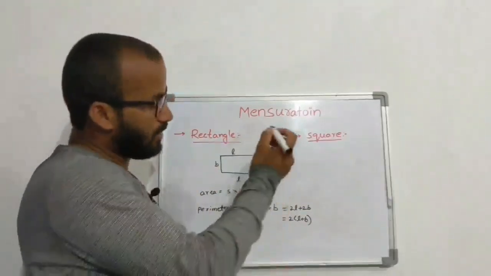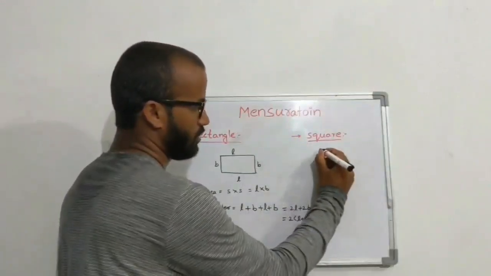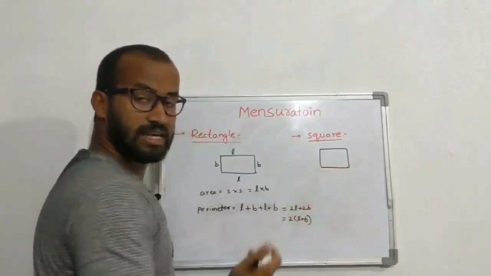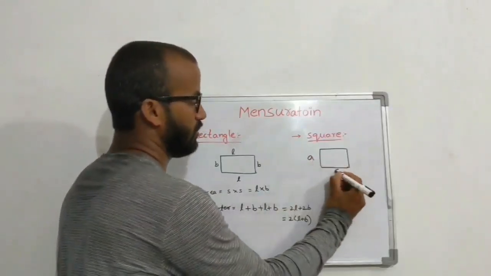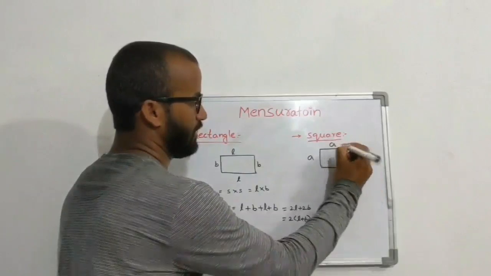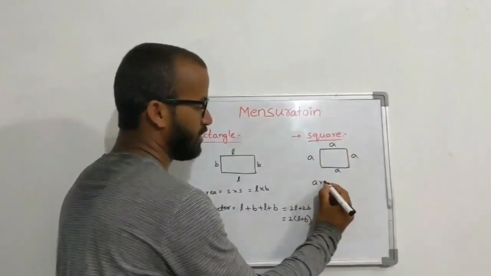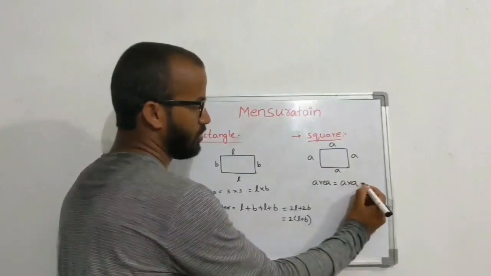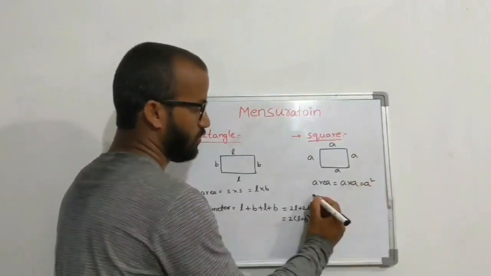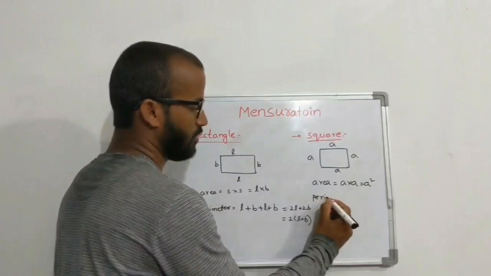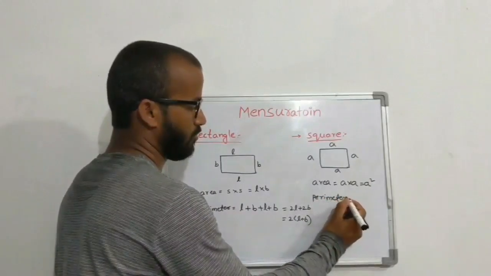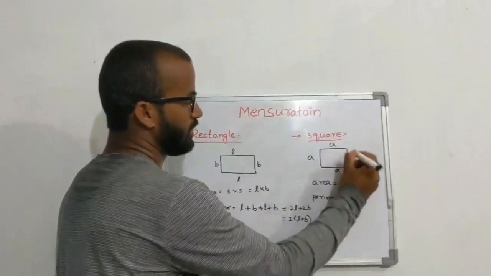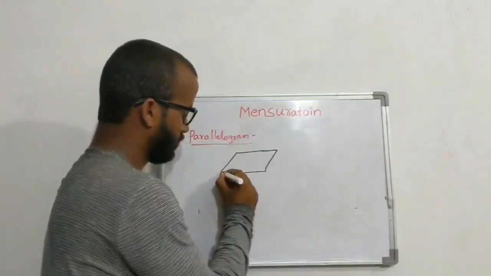Now I am coming to square. Square means all sides are equal, A, A, A, A. Then what is the area? Side into side, A into A, A square. What about perimeter? Distance around the boundary: A plus A plus A plus A.